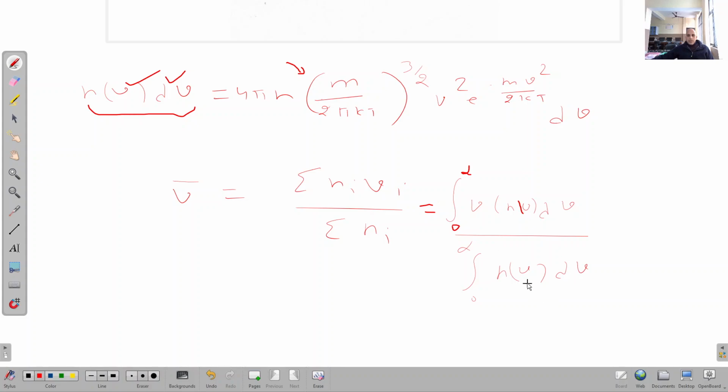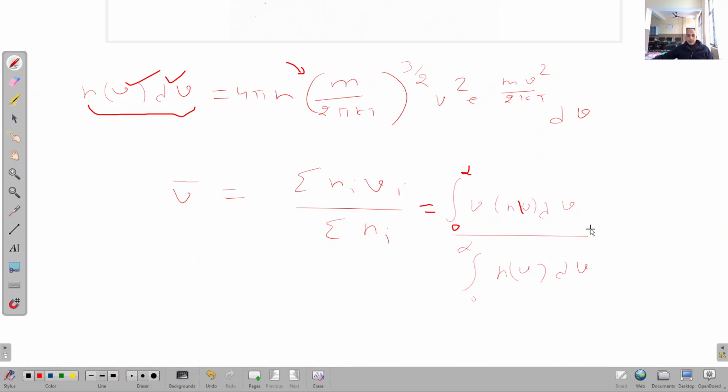So this integral of n(v) dv in the denominator will be simply equal to n, small n, the total number of the gas molecules in this range, right? Now we have taken the range 0 to infinity. We have considered all the gas molecules with their speed limit from 0 to infinity. The same thing is here. Because there will be no molecule that will have the speed infinity. So there is nothing wrong in considering the upper limit as infinity, right?